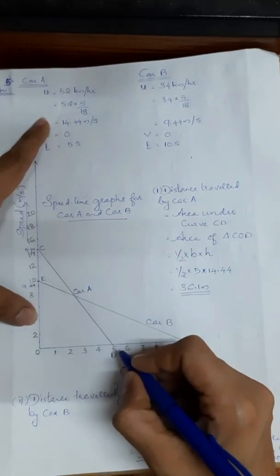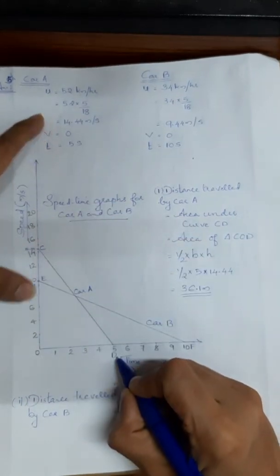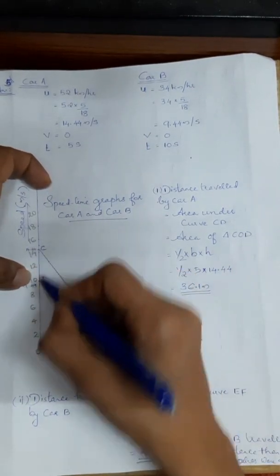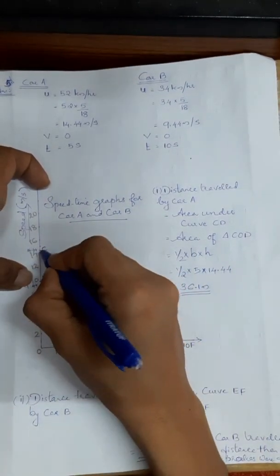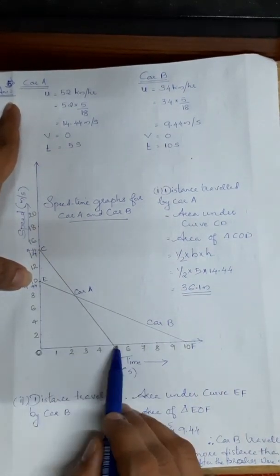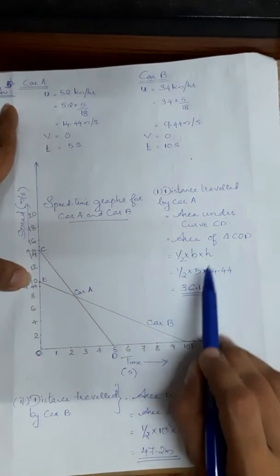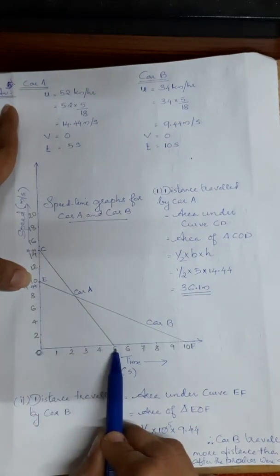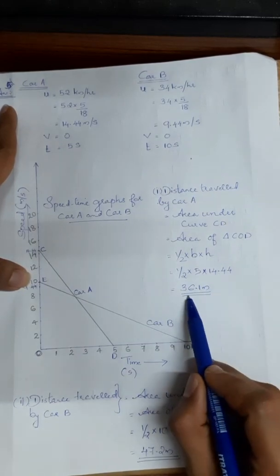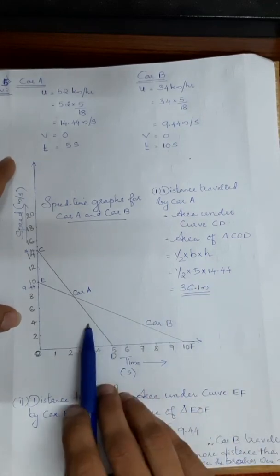I'm going to give the name here C, O and D to this slope. So the area under this one for car A means the area under COD. Is it clear? This is in the form of a triangle. The area of a triangle, we know, is half into base into height. So half into base, which is 5, and height is 14.44. While multiplying we will be getting 36.1 meter. This is the distance traveled by car A.